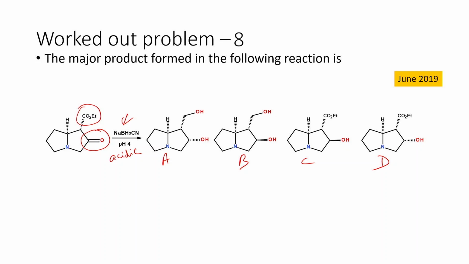If you look very carefully at the products that are formed, we have a complete reduction of both the carbonyl and ester. Those products are given as A and B. And in C and D, only the carbonyl is reduced. The only difference between these 2 systems is the stereochemistry. We can easily figure it out because sodium cyanoborohydride is a milder reducing agent, even milder than sodium borohydride. Sodium borohydride does not reduce esters. So in other words, A and B are not the required product. The only thing we have to look at is whether the stereochemistry is trans or cis.